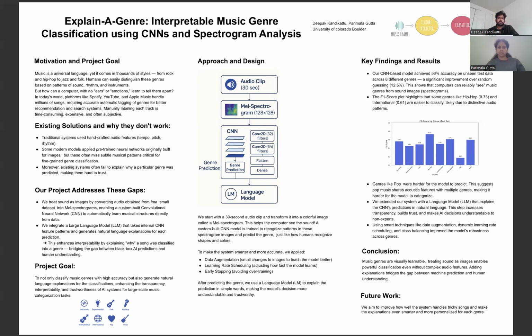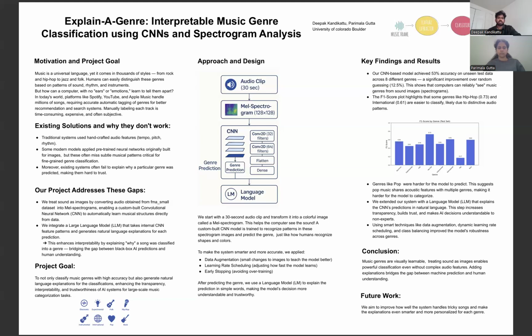Manual labeling is simply not practical. It is slow, costly, and subjective. Earlier approaches tried to solve this by extracting handcrafted audio features like tempo or rhythm statistics, but they often miss the deeper, more abstract qualities of music. Some methods use pre-trained models built for images, but these weren't fully optimized for the complexities of musical sound. And even the best models today mostly stop at giving a prediction without providing any explanation of why a particular song was classified a certain way. This lack of interpretability creates challenges in trusting AI systems for music applications.